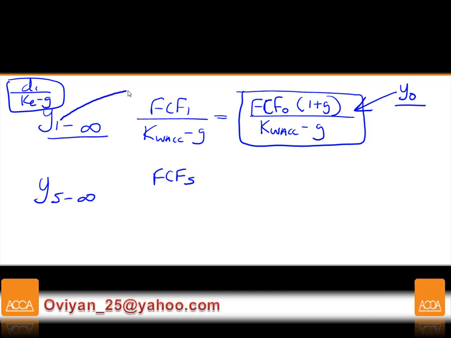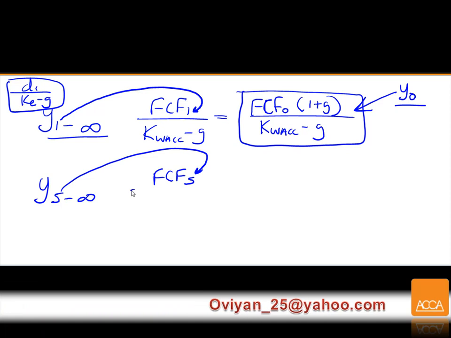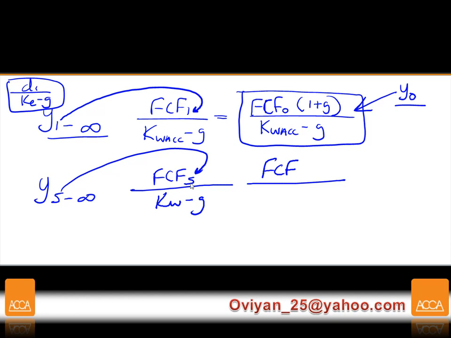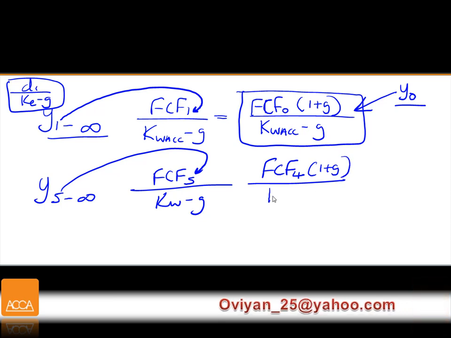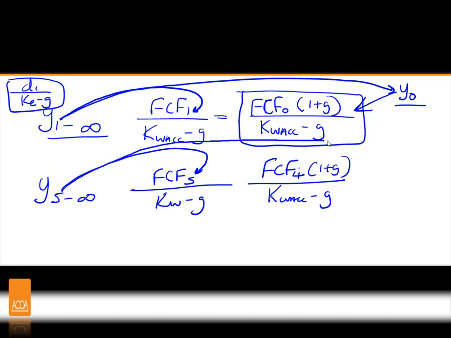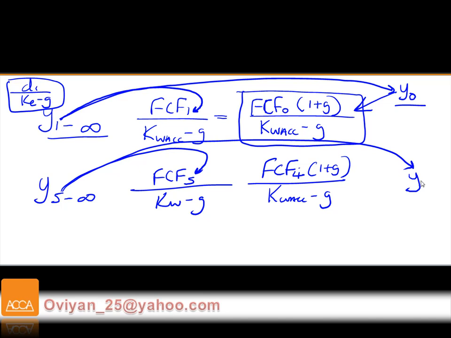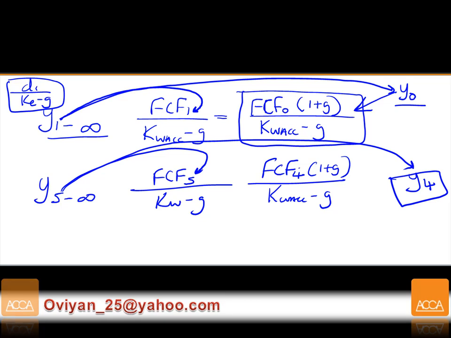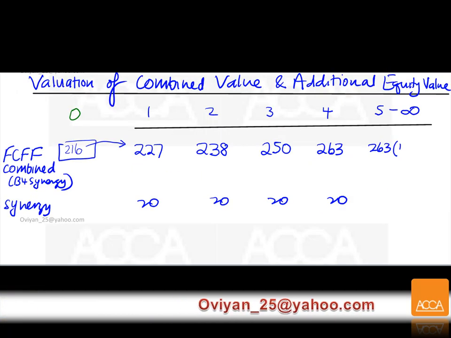Check this out. Year 1 comes here, you put here year 1. Year 5 comes here, you're going to put here year 5. So this is going to be K WACC minus G. And this is going to be free cash flow 5, which is free cash flow 4 times 1 plus G, over K WACC minus G. So this is going to be year 4. Let me tell you, if it's year 1, you end up in year 0. Year 5, actually, it's going to end up in year 4 value terms. I believe at this level you should be aware of all these things.